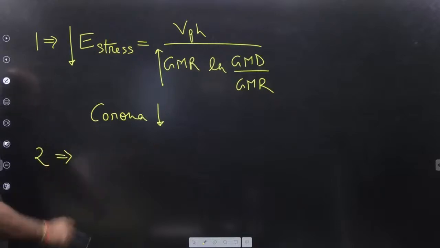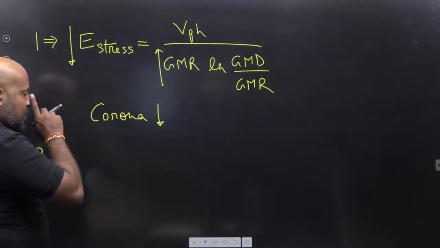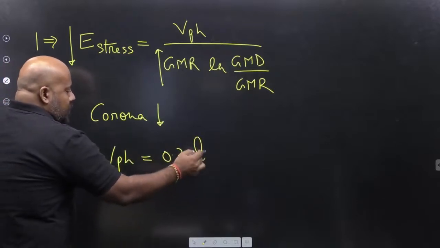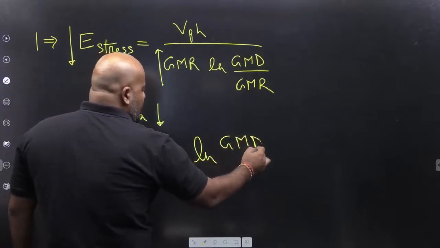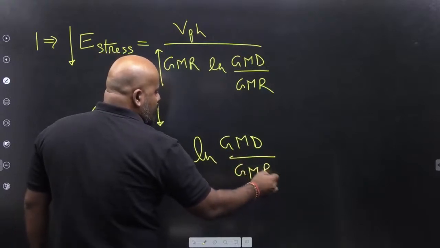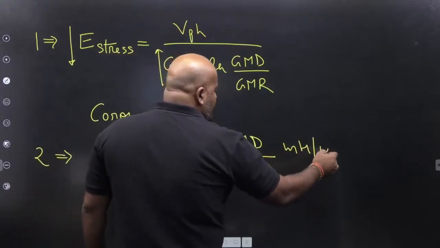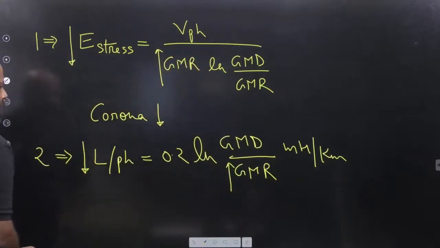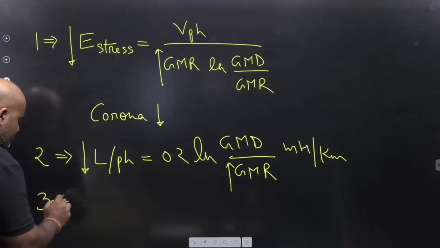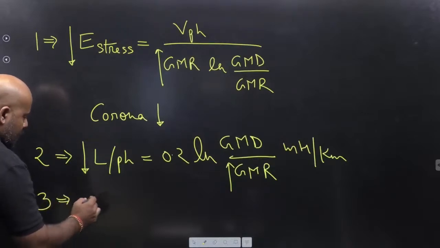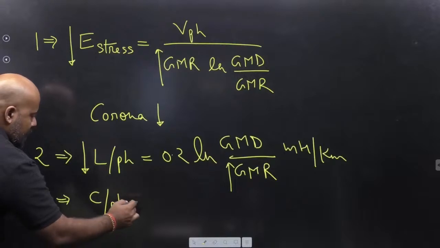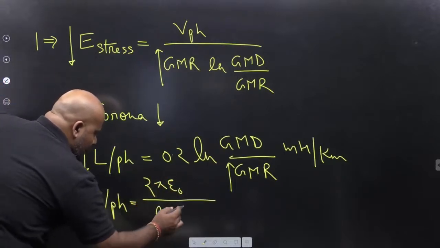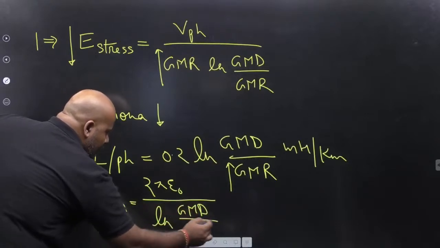There are some other conclusions in the bundled conductor. What about the inductance per phase? It is 0.2 ln GMD upon GMR, in millihenry per kilometer. You are saying, sir, GMR increased, so inductance per phase reduced. What about capacitance per phase? It is 2 pi epsilon naught upon ln GMD upon R.